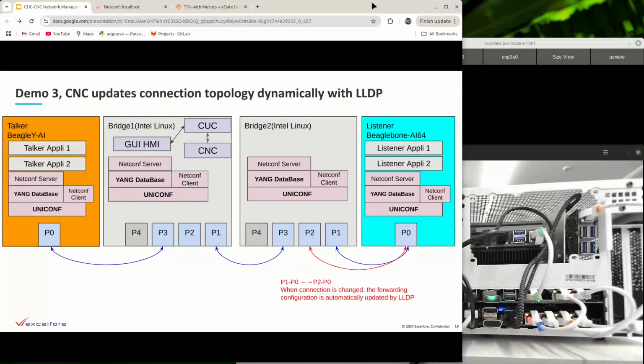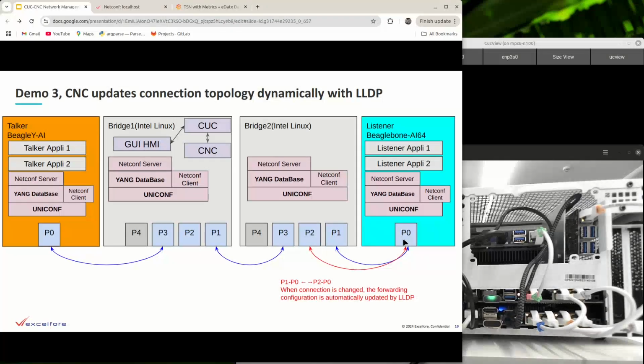In this demo, I show dynamic topology update by LLDP. In static configuration, from talker to listener, this blue link is pre-configured. So talker is connected to bridge 1 P3, listener connected to bridge 2 P1, and bridge 1 P3 and bridge 2 P3 are connected. So the link path becomes this blue line.